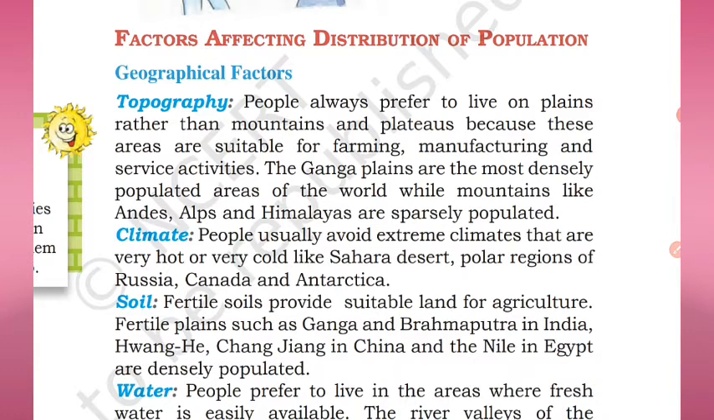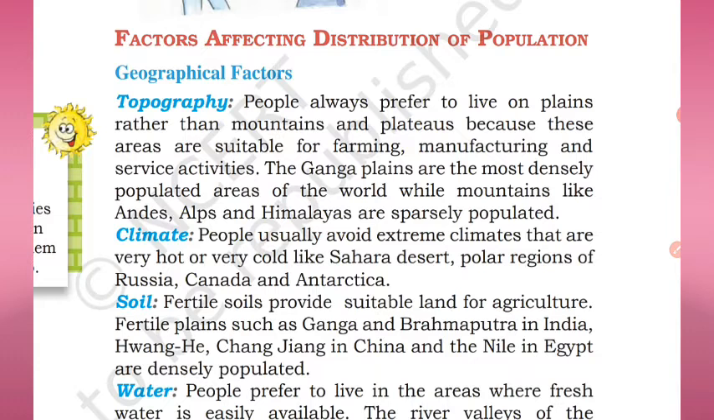That is called topography. So people always prefer to live on plains rather than mountains and plateaus because these areas are suitable for farming. In plain areas like the Ganga Brahmaputra plain, the Mississippi plain in North America, right? These plain areas are very favorable for farming, manufacturing and service activities. Roads easily can be laid down, railway tracks can be laid down, right? Industries can be built and different kinds of buildings and other manufacturing activities can be done on the plain areas.